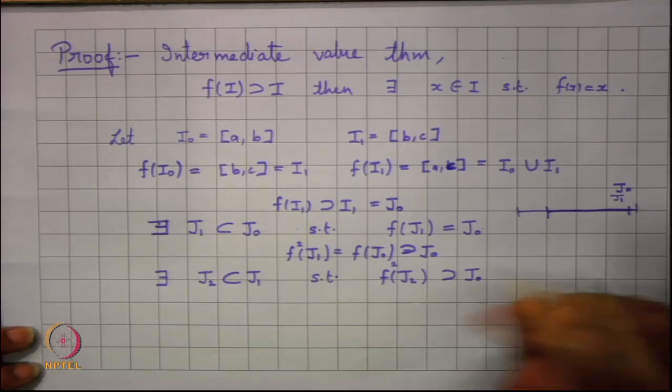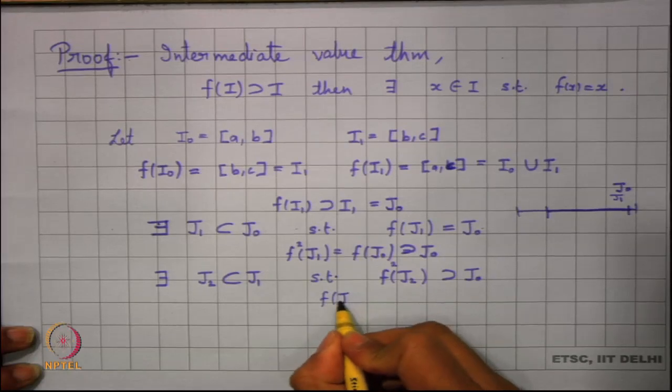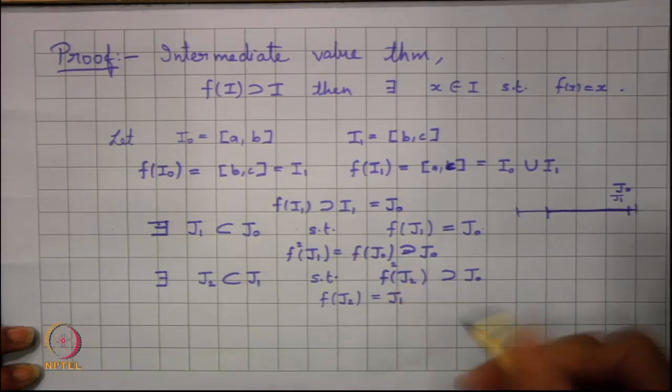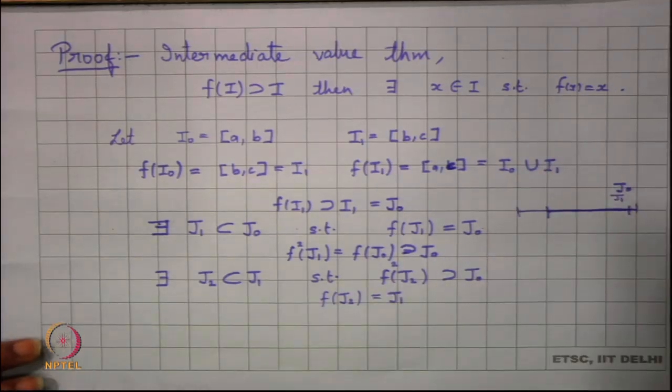And I can say that this f of J2 will be equal to J1, and hence f square of J2 will contain J naught. We can think of it in this particular term. So, iteratively we are looking into this aspect.